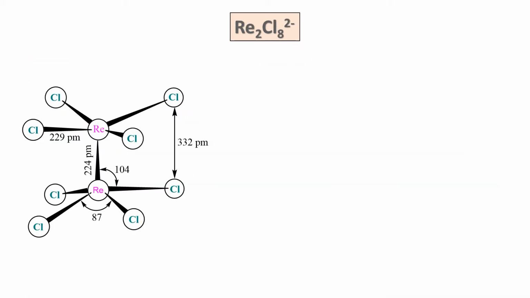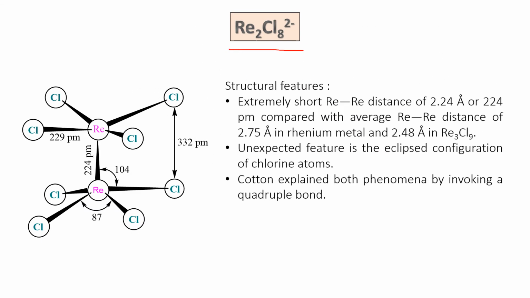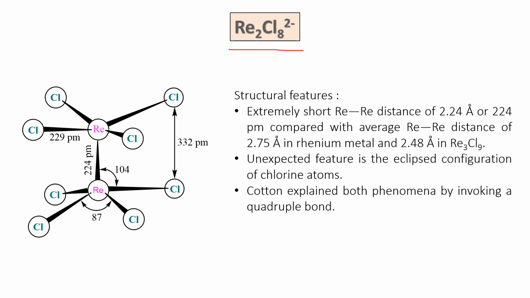Let's come to this compound, Re2Cl8. This is actually a dianion, Re2Cl8 2-. The structure is very interesting, so let's first come to the structural features. First, the extremely short rhenium-rhenium distance of only 2.24 angstrom. Why is the distance so short? We can compare with the rhenium-rhenium single bond of 2.75 angstrom. So this distance is much shorter than a rhenium-rhenium single bond.